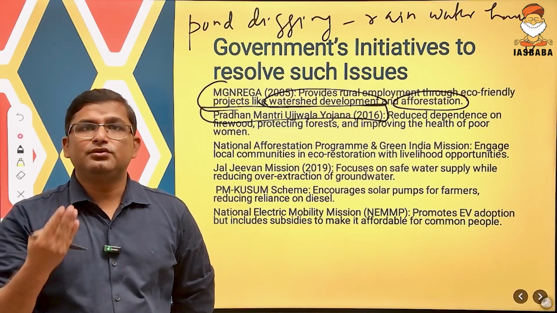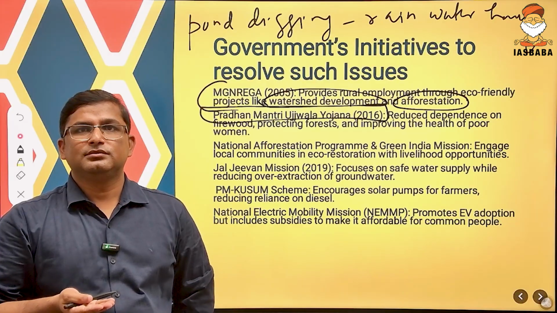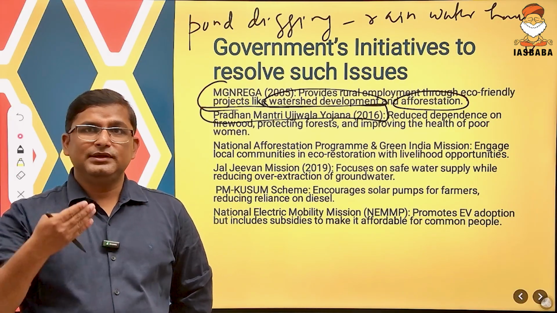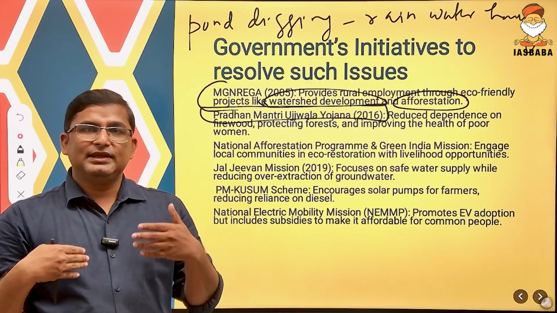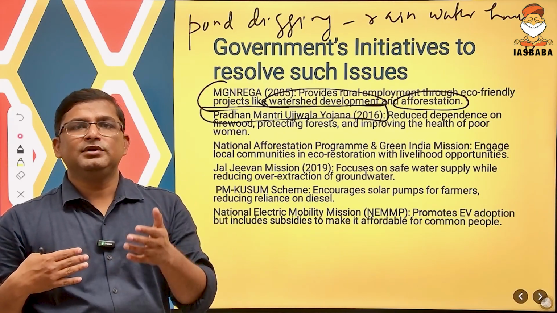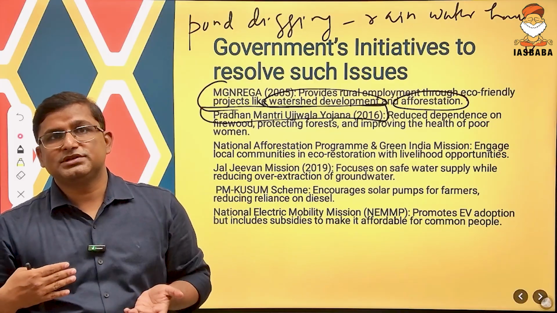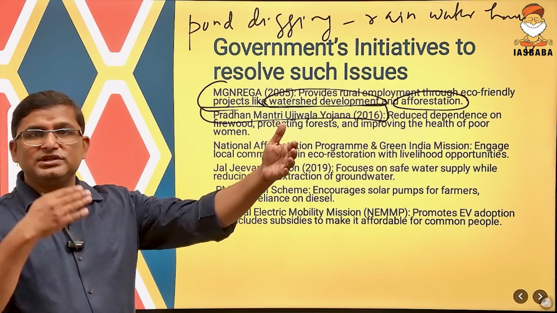This will also lead to what? This will also lead to the improvement in the health of the women. Clear? They don't have to inhale the smoke. Their health will improve. And this will at the same time protect what? Protect our forest. Their dependency on the firewood will reduce. So this will lead to what?